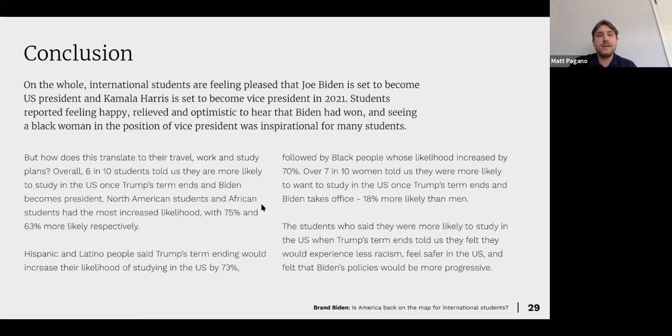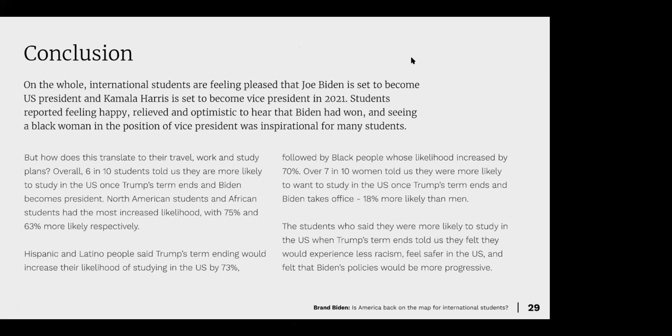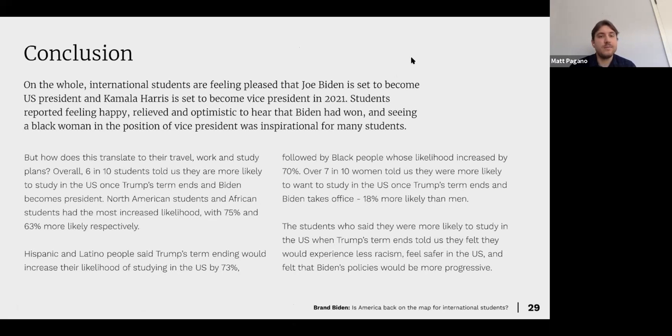But in conclusion here, on the whole, international students are feeling pleased that Joe Biden is set to become the president and Kamala Harris the vice president, feeling happy, relieved, optimistic to hear that Biden had won. And seeing a Black woman in the position of VP was inspirational for many students. And again, here we list some of those key statistics.